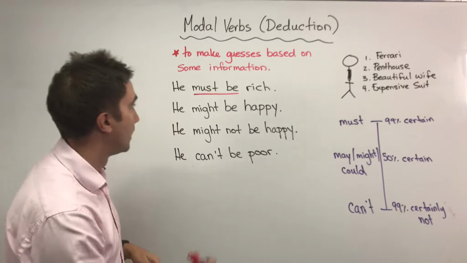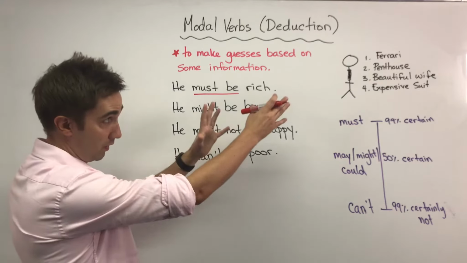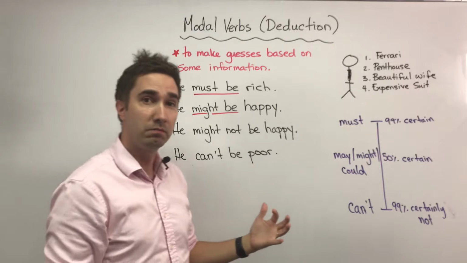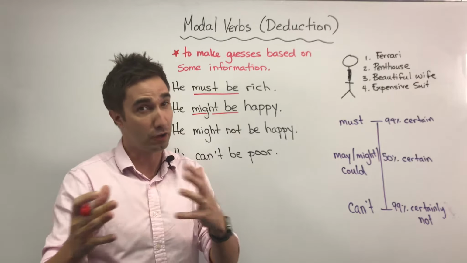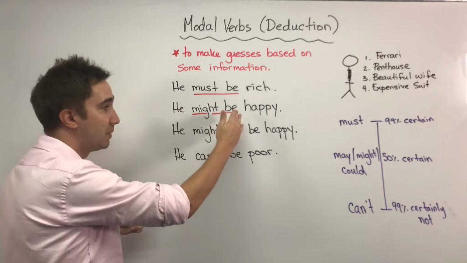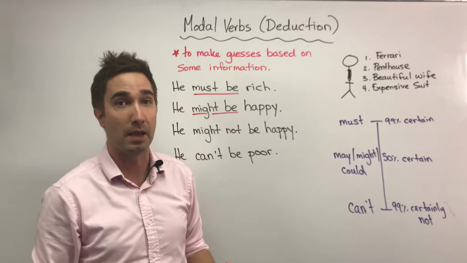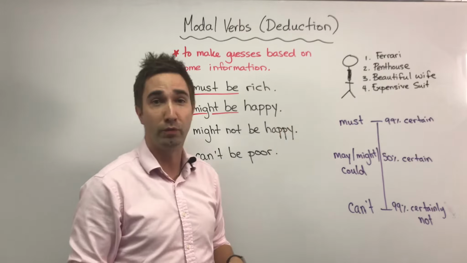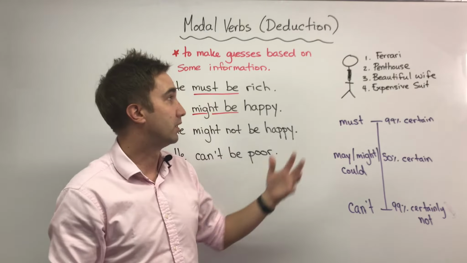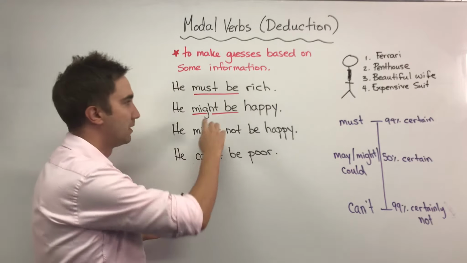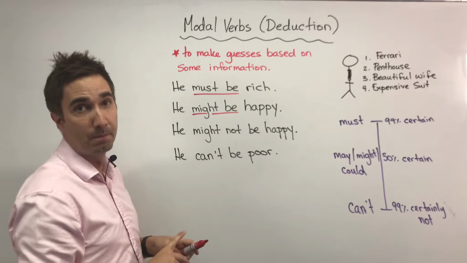All right. But if he looks like he must be rich, we can say he might be happy, right? Money doesn't mean that you're happy, right? So he might be happy. Maybe I'm 50% certain that he's happy, right? Maybe his beautiful wife is not very nice, or his expensive suit has some mustard on it. I'm not sure, but he might be happy, all right?